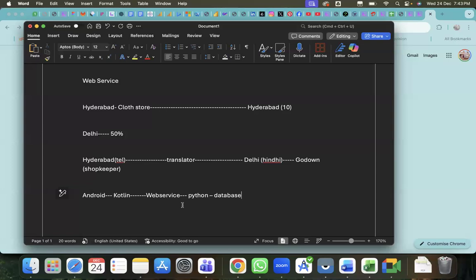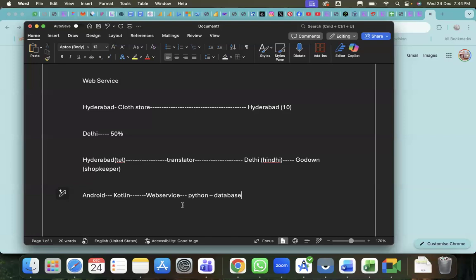First, it checks whether android@gmail.com is available or not. If it is available there, it says back, this email ID already exists. In case it is not there, immediately it saves the data into the database. Then it gives the response as success, your mail ID has been created.